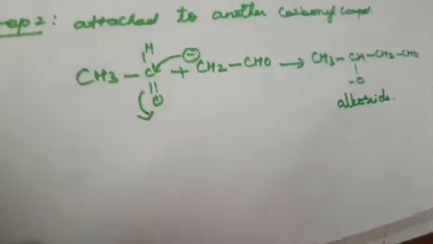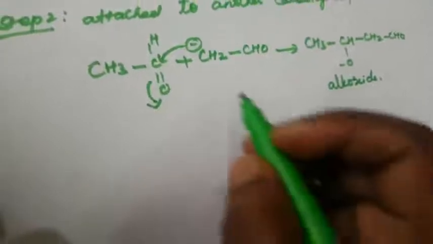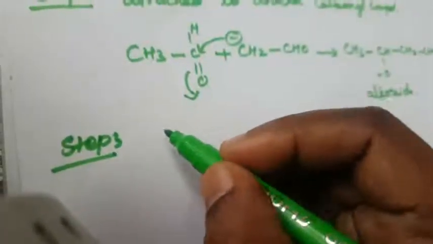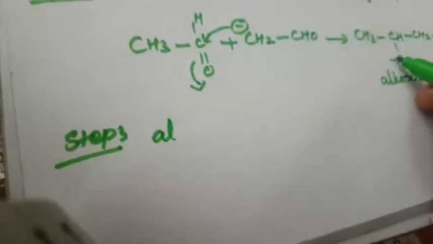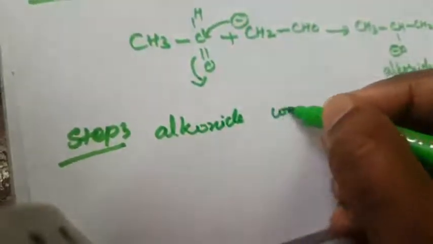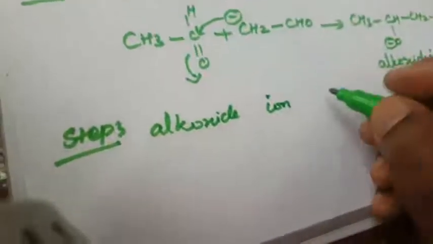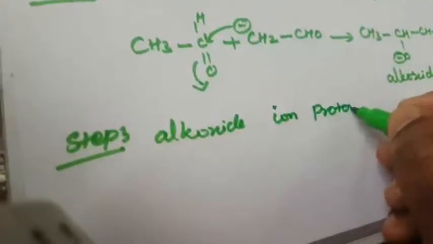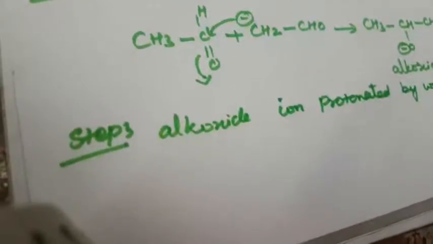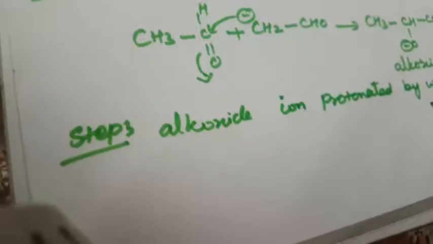What is step 3? The alkoxide is protonated by water to form the aldol. Reaction with water molecule: the alkoxide ion, which has a negative charge, is protonated by water to form aldol.